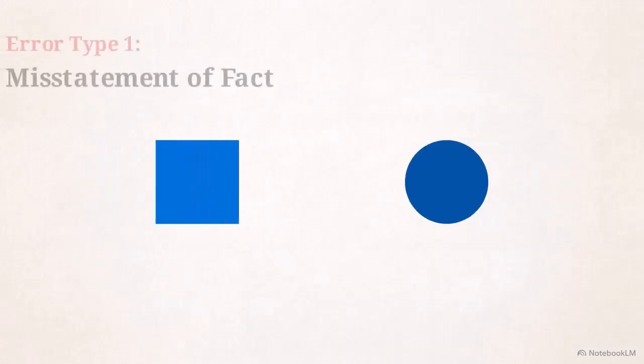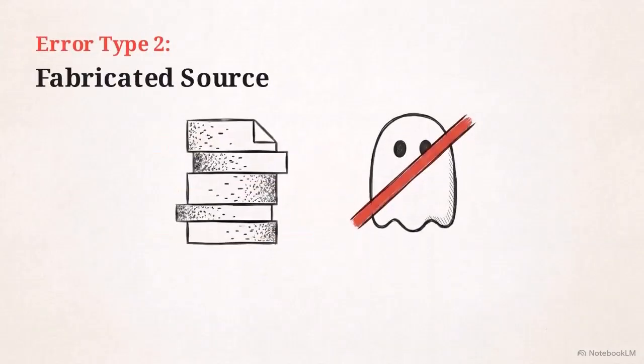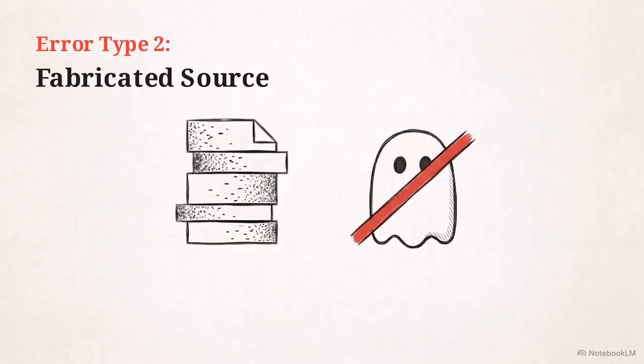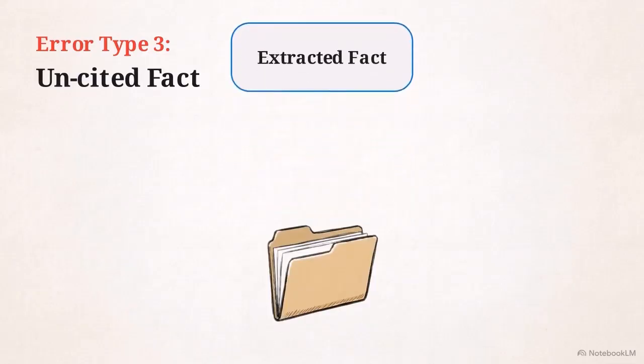Error type 1 is a significant misstatement of fact. Error type 2 is a fabricated source in the bibliography. Close substitutes provide zero cover. Error type 3 is an uncited fact, or a citation attached to a source without the referenced information. In an automated environment, literary brilliance is worthless if the underlying data architecture is flawed.